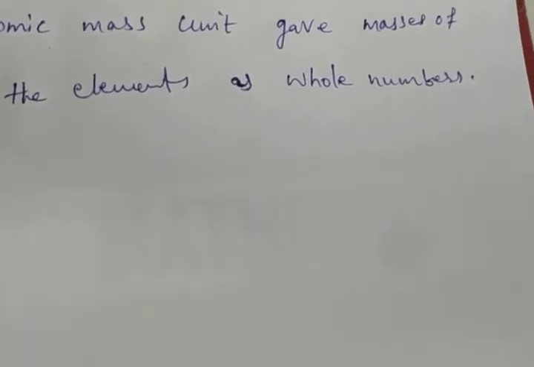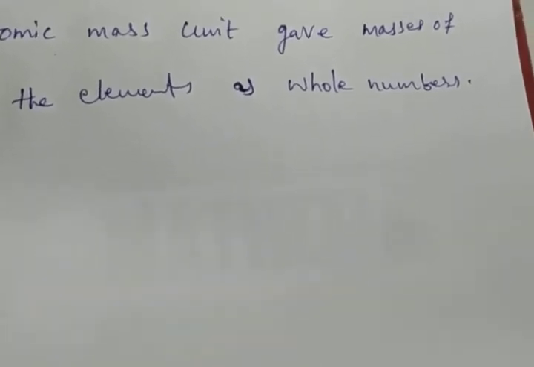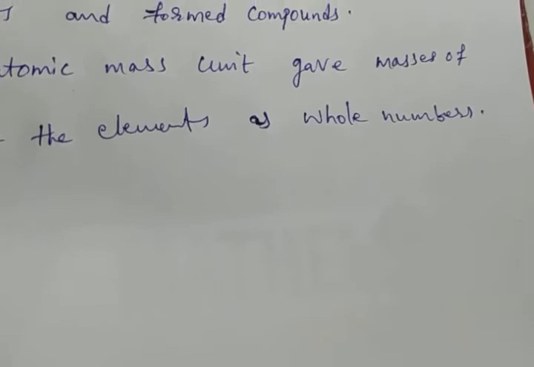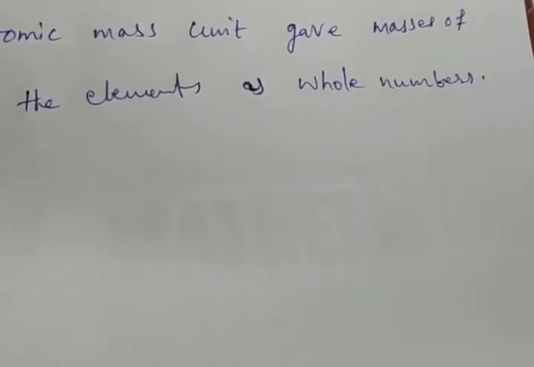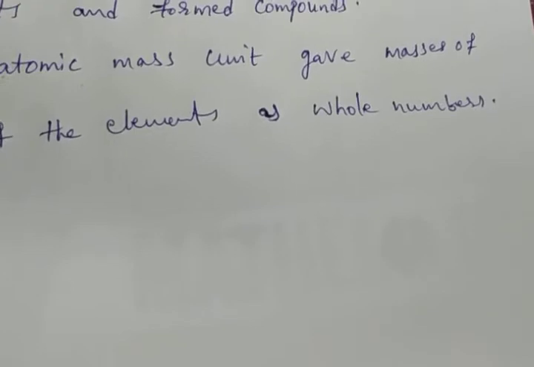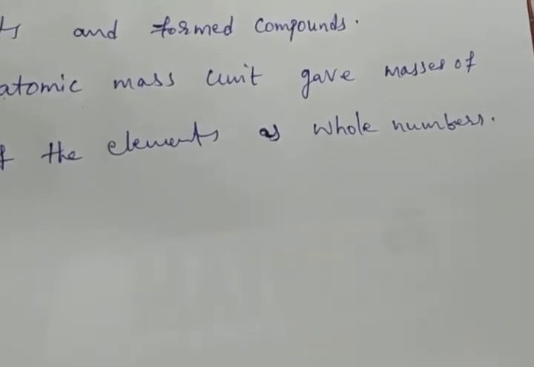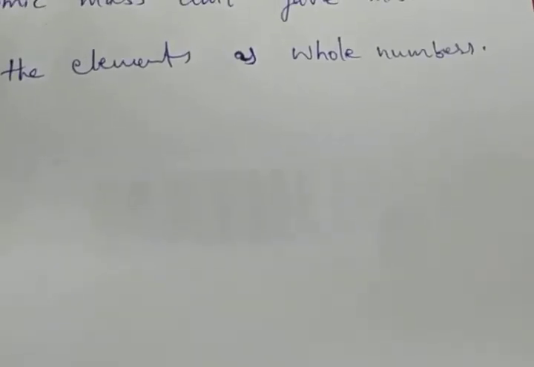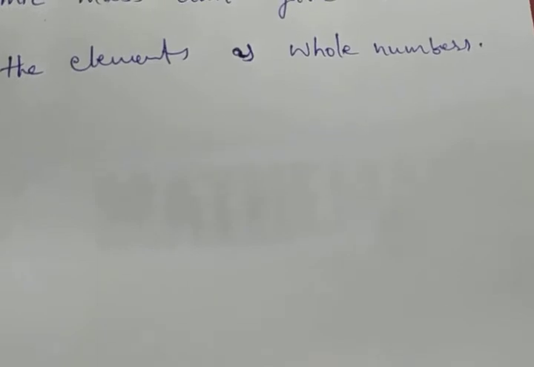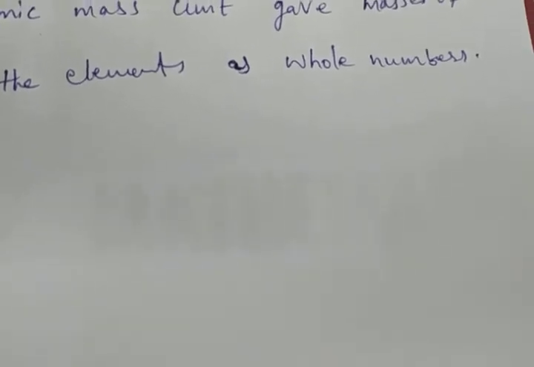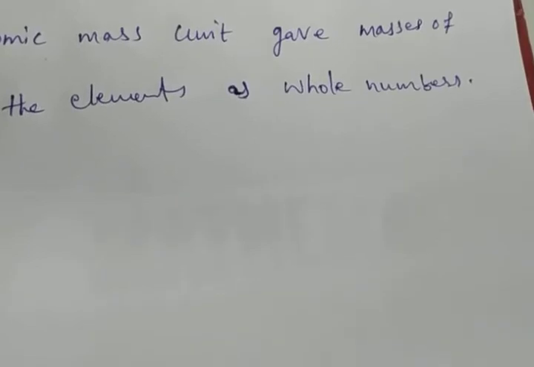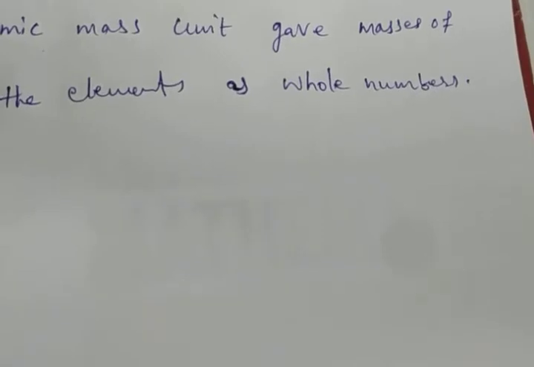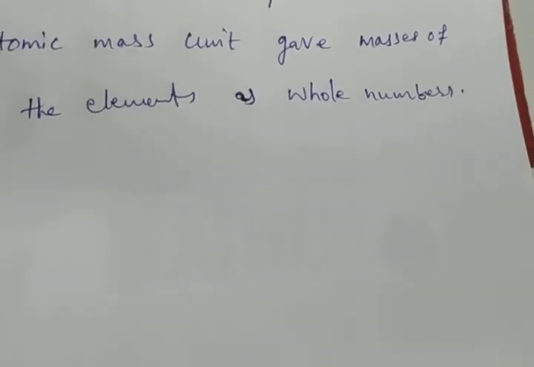One atomic mass unit is equal to exactly 1/12 the mass of one atom of carbon-12. That means 1 AMU is equal to 1/12 of the carbon atom. The relative atomic masses of all elements have been found with respect to an atom of carbon-12.